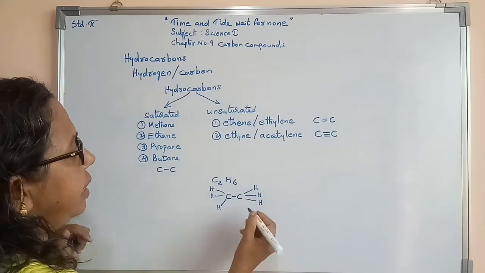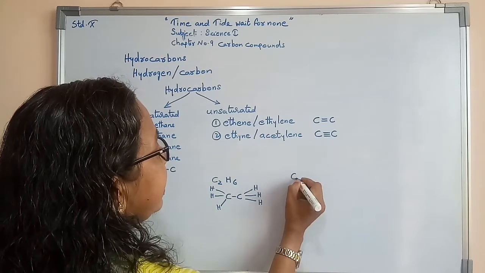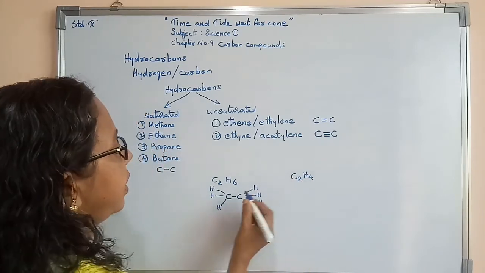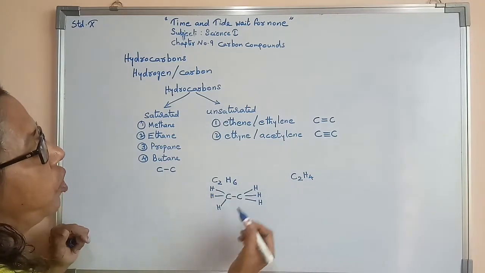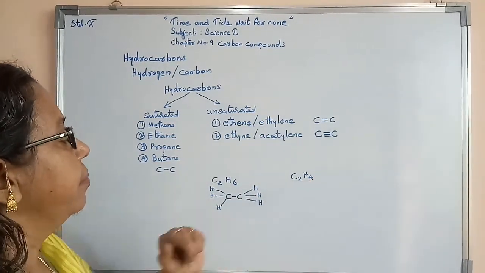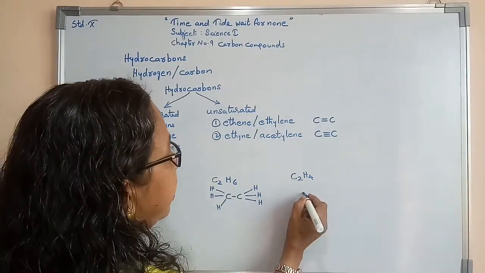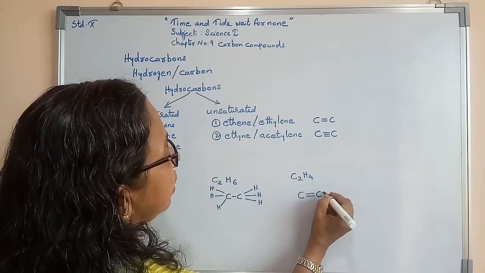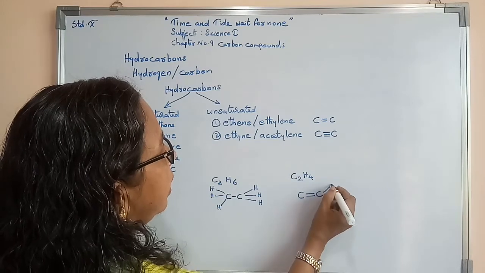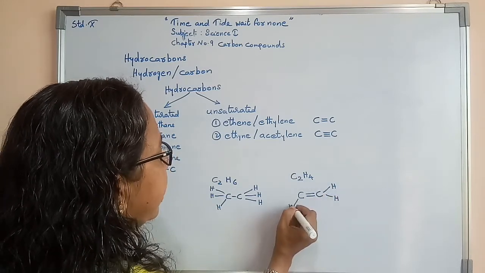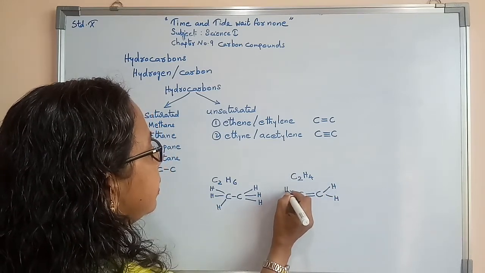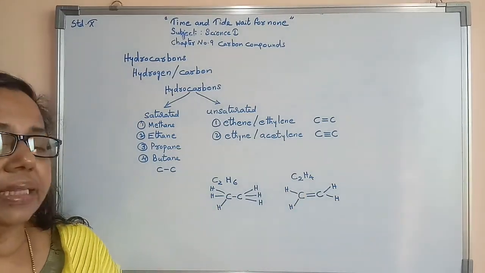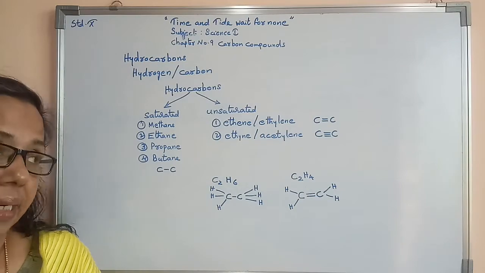Now, when we study ethene, C2H4, from ethane only ethene is formed, but the number of hydrogen is less here. Because of the carbon to carbon double bond, the number of hydrogen will be less, here only 4 hydrogens. So the number of hydrogen is less in ethene or ethylene.